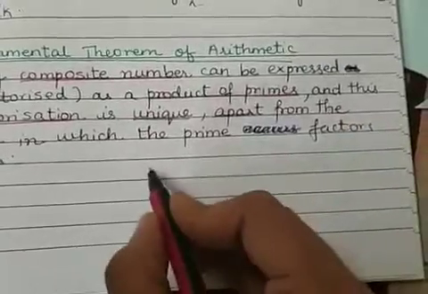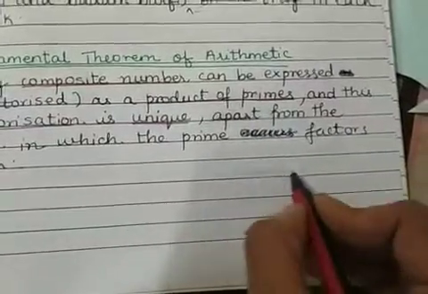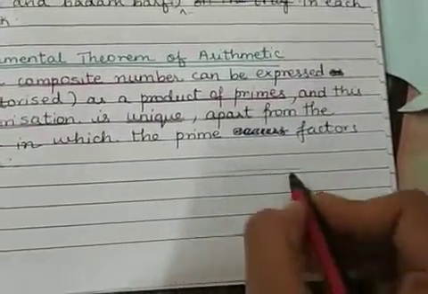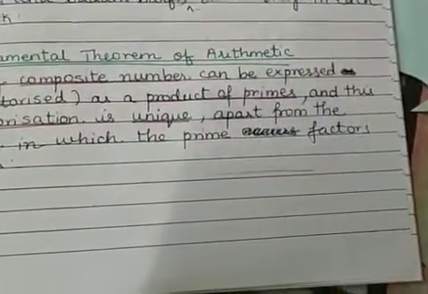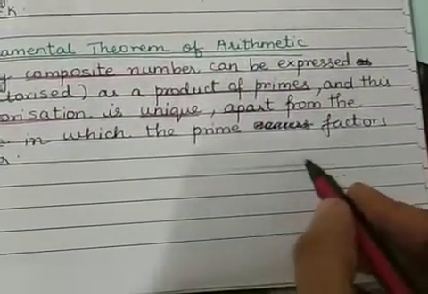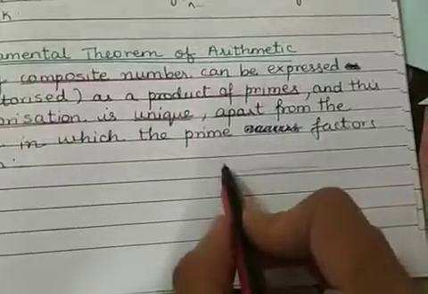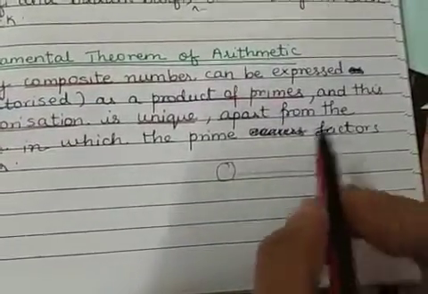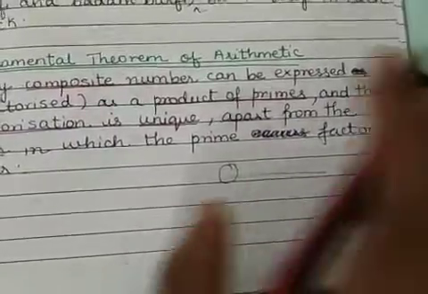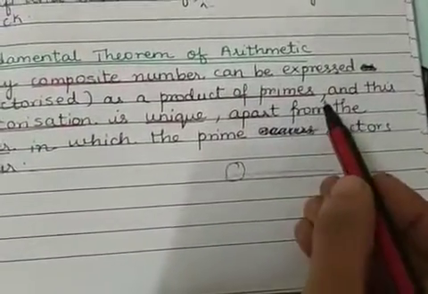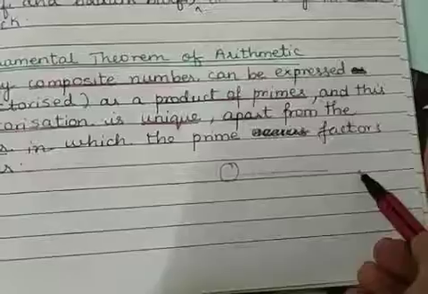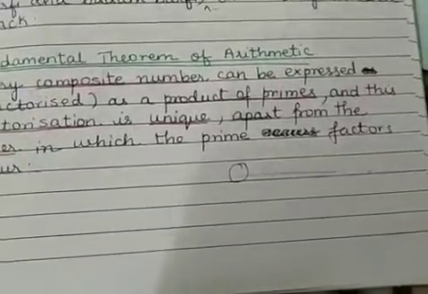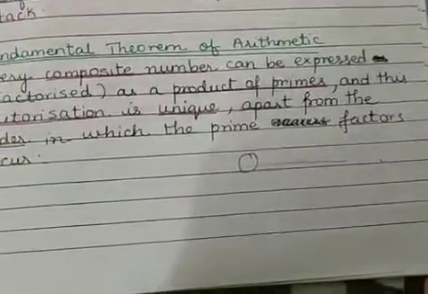Okay, and this factorization that you get is unique. So that composite number cannot be expressed as a product of any other prime numbers. So this factorization is unique except for the order in which the prime factors occur.